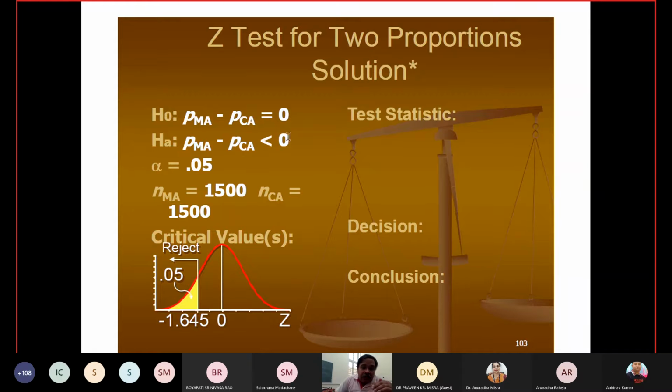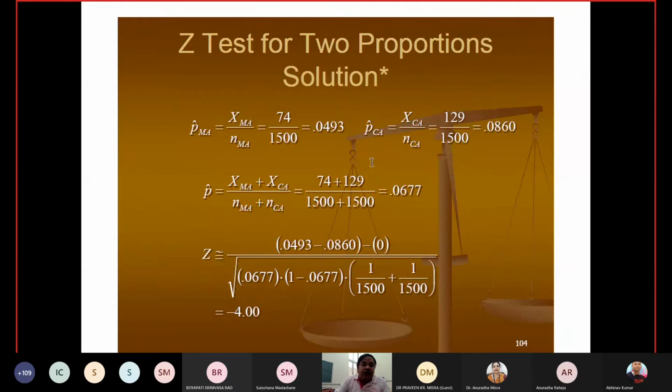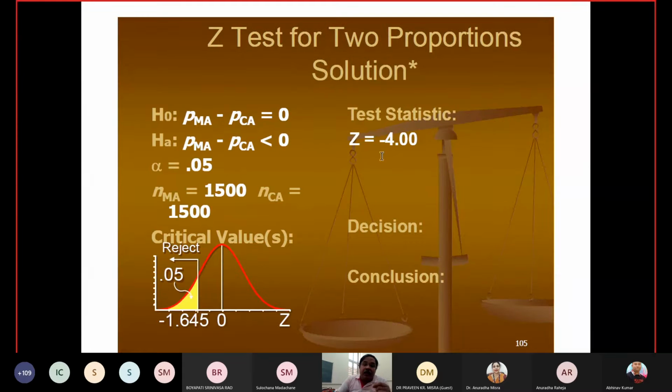When you are calculating this, this portion, the direction written in the alternate, defines the direction of your critical region. And this alpha, the level of significance, or H naught, defines how long, how small or how big your critical region is going to be. On the basis of that, you use the test strategy from the previous one. You calculate the intermediate values given in the previous examples, and then calculate the Z value. The corresponding Z value is minus 4.0.